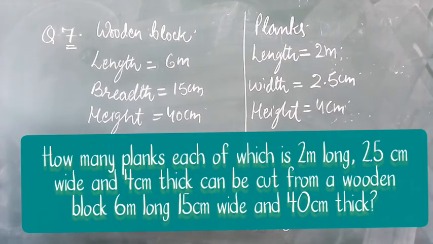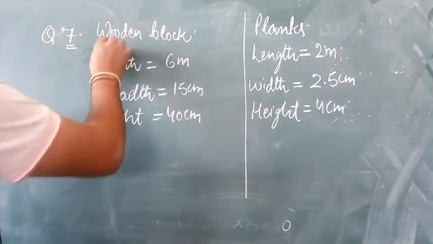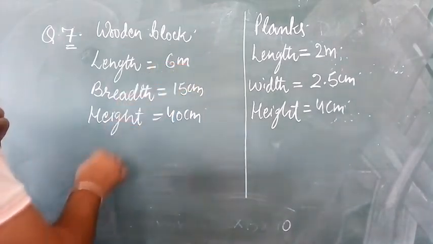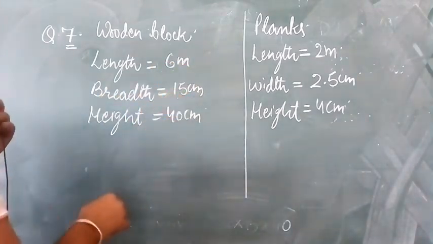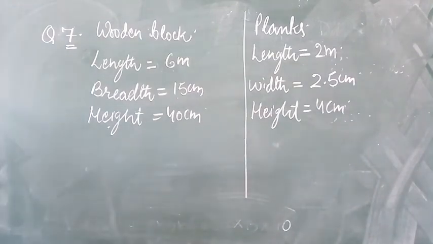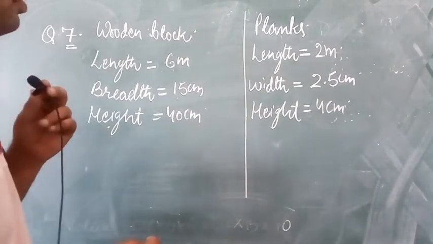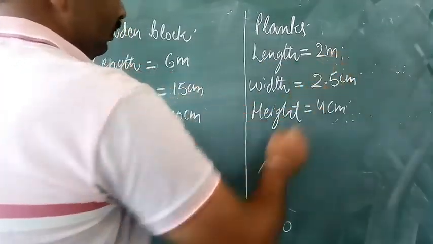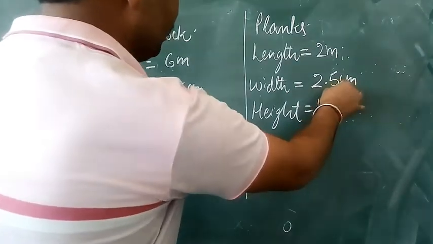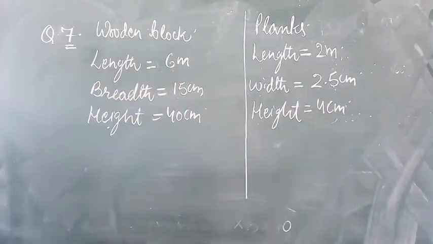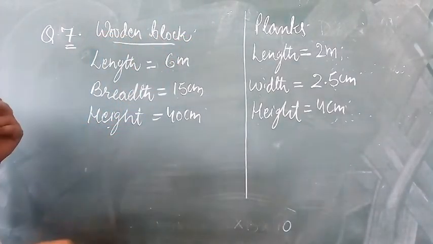Means we are given a wooden block, you can see on the board, whose length is 6 meter, breadth 15 centimeter and height is 40 centimeter, and we have to cut it into small planks where length is 2 meter, width is 2.5 centimeter and height is 4 centimeter. So we have to find out the volume.